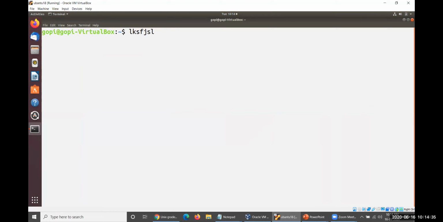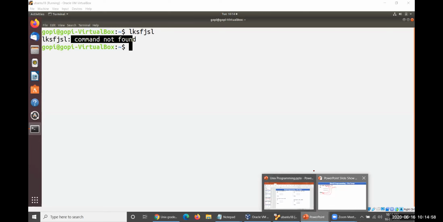If any command is typed which is not available with you, then it is immediately displayed: command not found. Of course, it is version 18, so bash is not displayed here. In previous versions you have bash. So the message 'command not found' will be displayed. Of course, it is a core 18, so there is no problem at all.